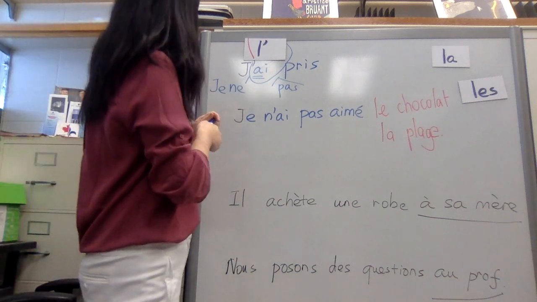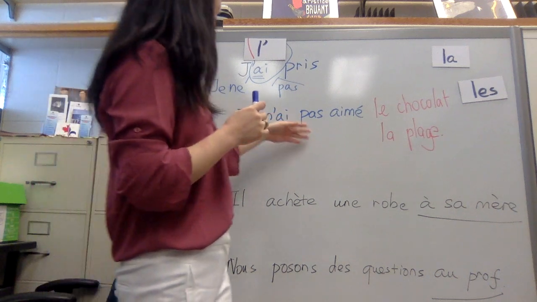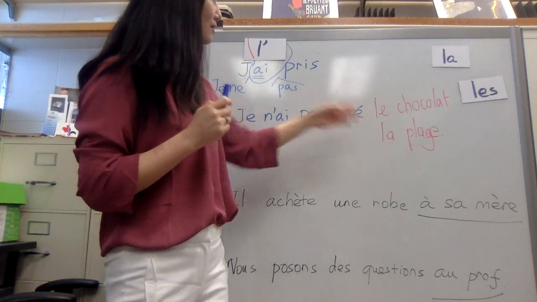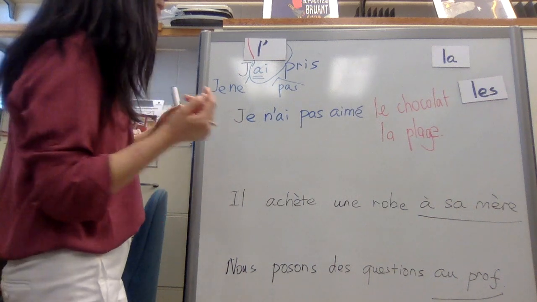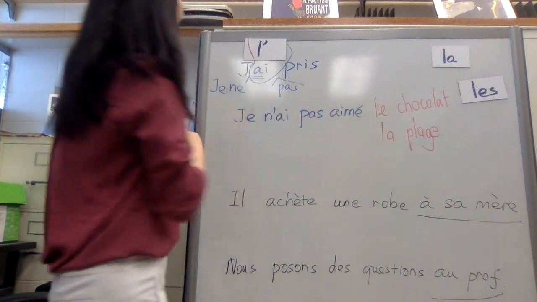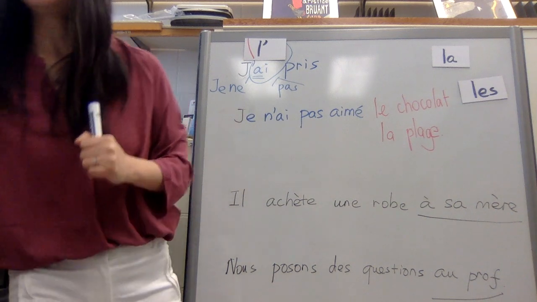Now let's see another example. Je n'ai pas aimé le chocolat. Let's go with chocolat first. So le chocolat is masculine. You see from the le here. So we're going to use le.